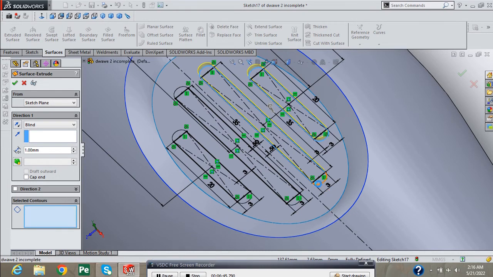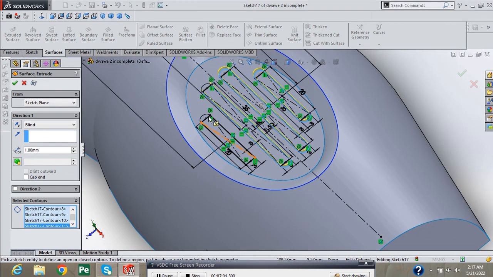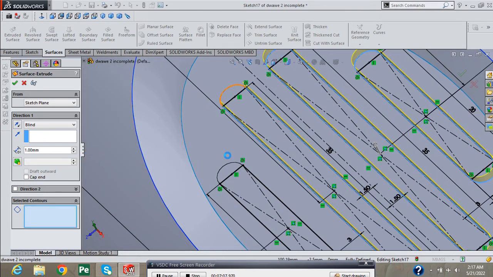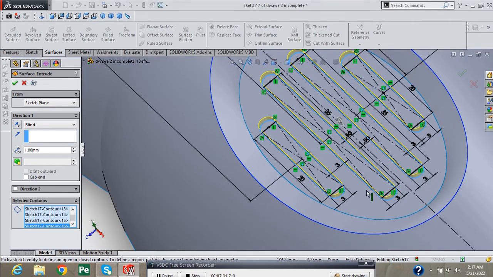Select all these lines of our rectangles. These are lines. And press green check.